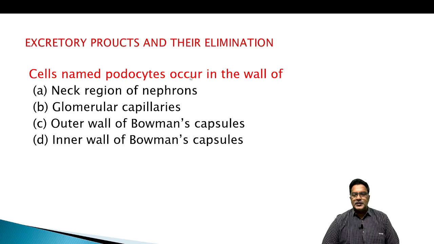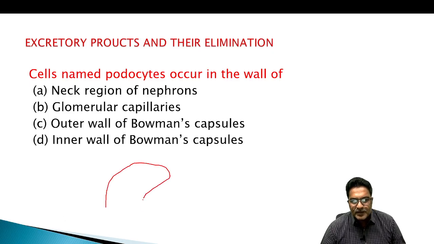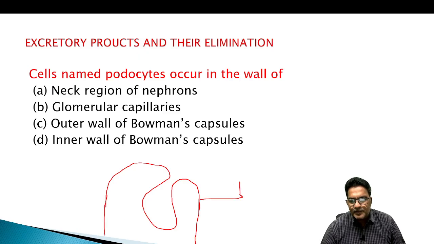Cells named podocytes occur in the wall of neck region of nephron, glomerular capillaries, outer wall of Bowman's capsule, inner wall of Bowman's capsule. Podocytes are the part of Bowman's capsule. Okay. So here asking about outer wall or inner wall. So if this is the Bowman's capsule, then this is outer wall. Okay, and this is going to be the inner wall. So filtration is going to happen with inner wall.